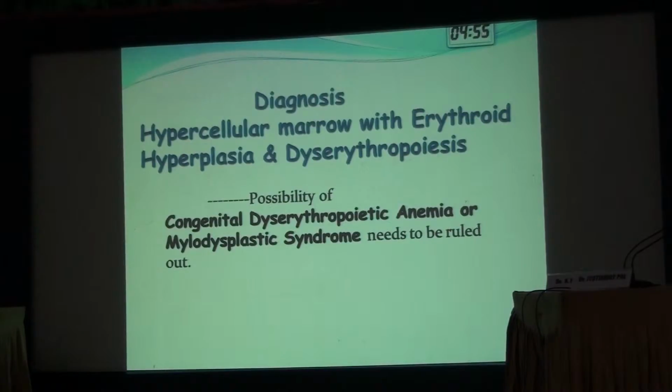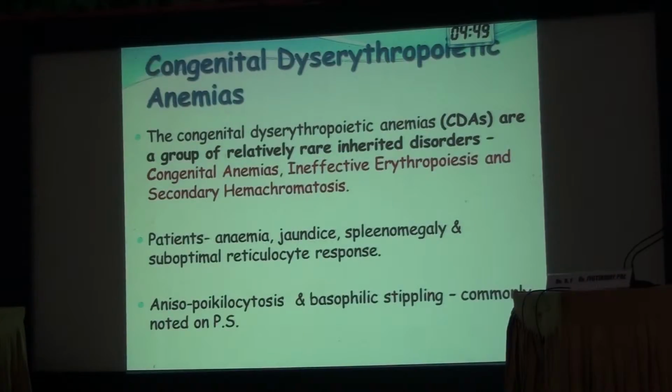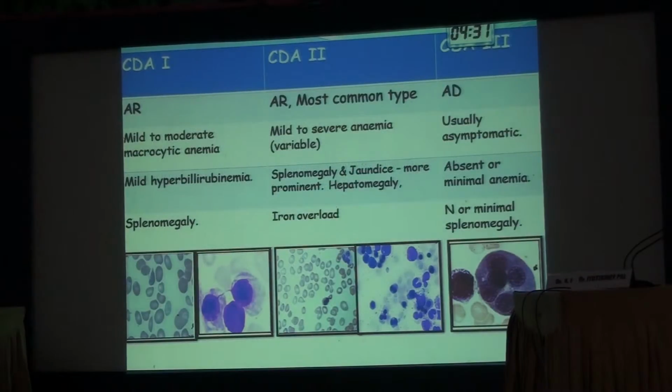A possibility of congenital dyserythropoietic anemia or myelodysplastic syndrome needs to be ruled out. In short, about congenital dyserythropoietic anemia, these are a rare group of inherited disorders characterized by congenital anemias, ineffective erythropoiesis, and secondary hemochromatosis. The patients present with anemia, jaundice, splenomegaly, and suboptimal reticulocyte response. Anisopoikilocytosis and basophilic stippling are seen on the peripheral smear. These are the tabulations.